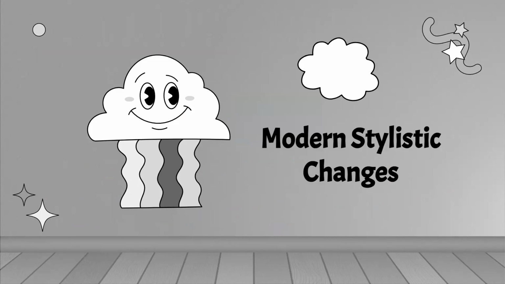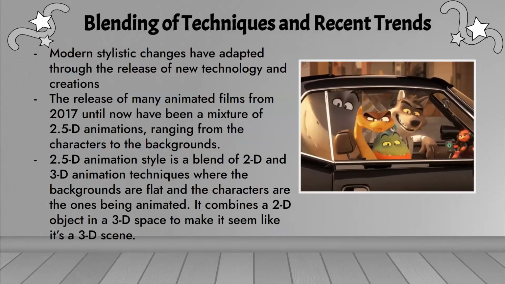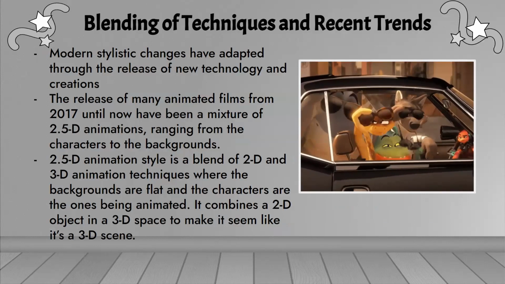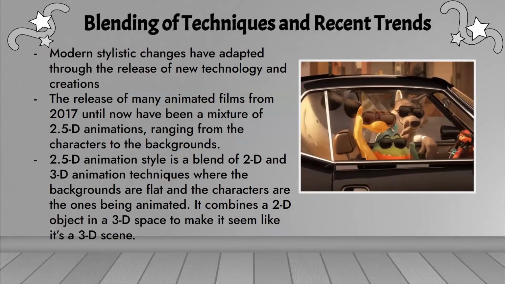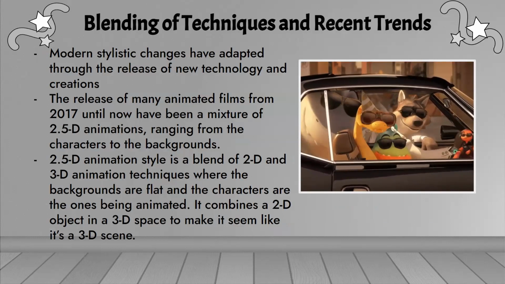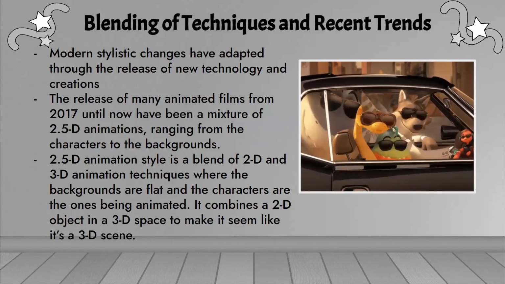Modernistic changes. Blending of techniques and recent trends. Modern stylistic changes have adapted through the release of new technology and creations. The release of many animated films from 2017 until now have been a mixture of 2.5D animation, ranging from the characters to the backgrounds. The 2.5D animation style is a blend of 2D and 3D animation techniques where the backgrounds are flat and the characters are the ones being animated.